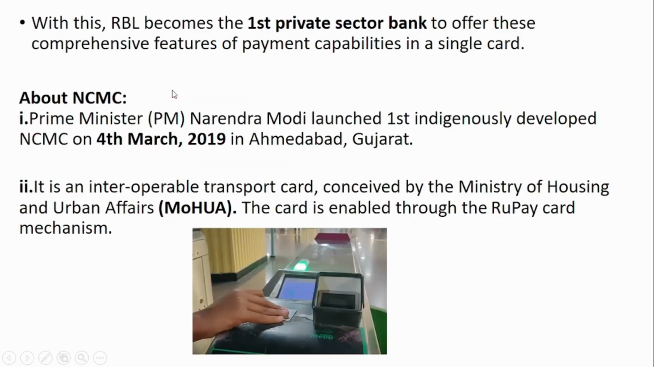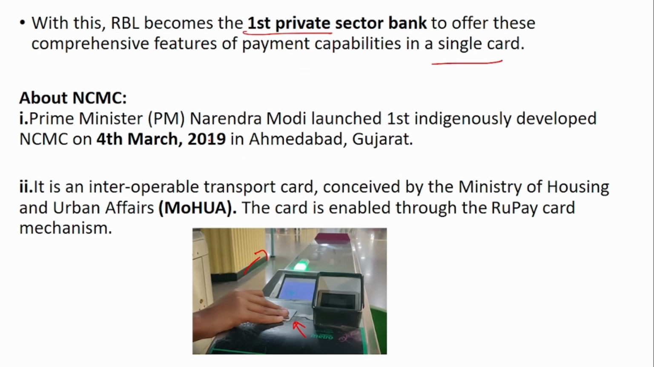So for example, if you see here, this is the NCMC card. Generally, if you have a credit card or debit card, you go to the counter, you pay using your debit or credit card, you get the token, and via the token, you enter this metro. But here, using NCMC, you can directly enter the metro without any token. So this is the purpose of the NCMC card. Both the features, that is UPI and NCMC, are embedded in this RBL credit card. So with this, RBL becomes the first private sector bank to offer this feature in a single card.